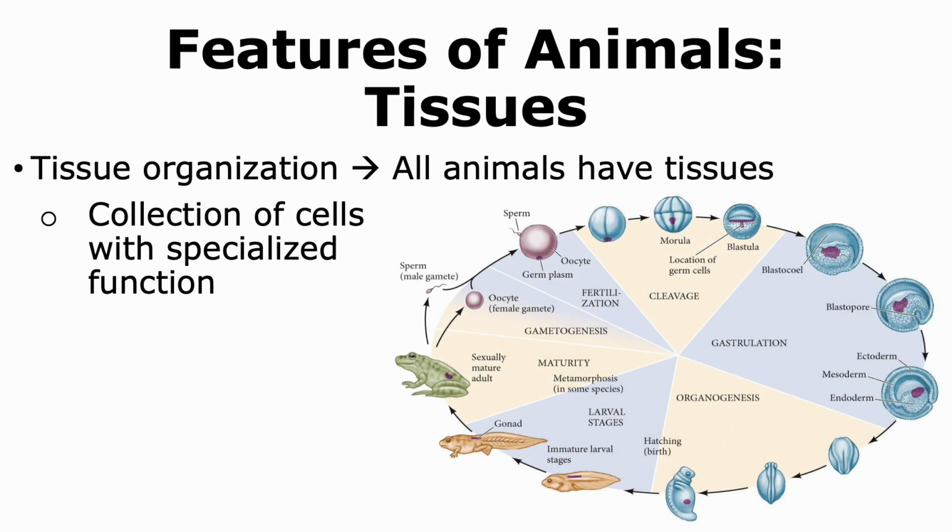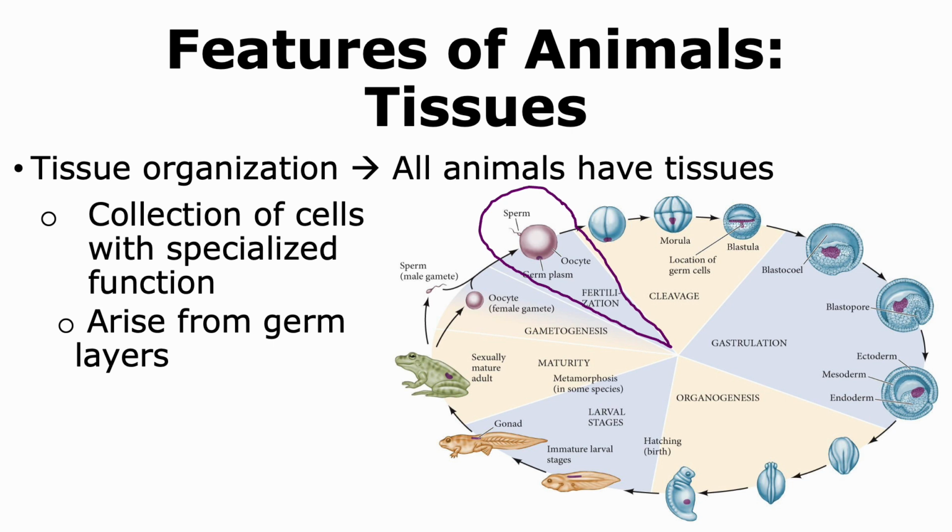Another feature of animals is the presence of tissues. All animals have tissues, which are a collection of cells that have a specialized function. These tissues arise from germ layers in almost all animals, except for the phylum of Porifera. To look at how these germ layers are formed, let us just look at basic development of animals.